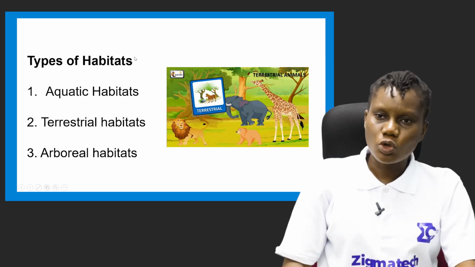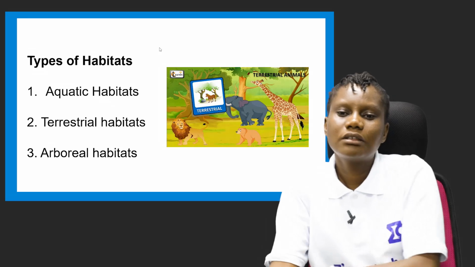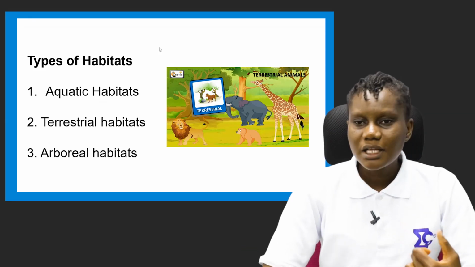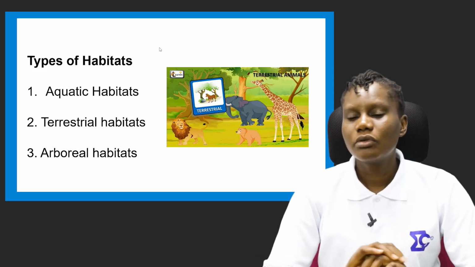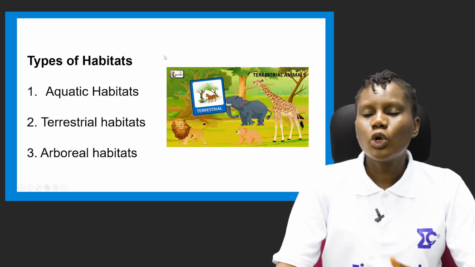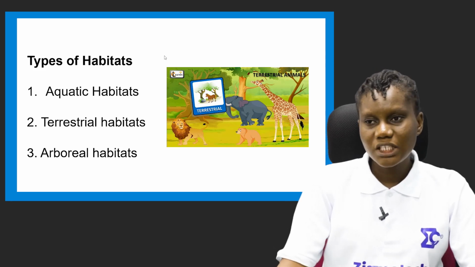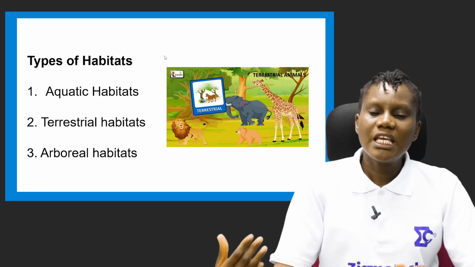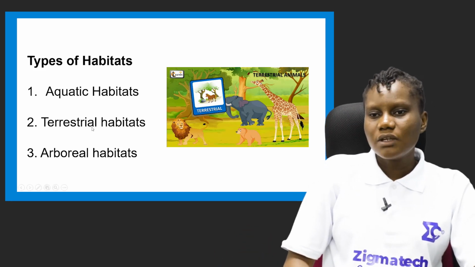So we have types of habitats. Very quickly, there are three main types of habitats. One is the aquatic habitat, second is the terrestrial habitat, and third is the arboreal habitat. We're going to look at these one after the other. As I said earlier on, this is a continuous lesson. We won't cover everything here, so the ones we don't cover here, I'm going to surely cover in subsequent videos.